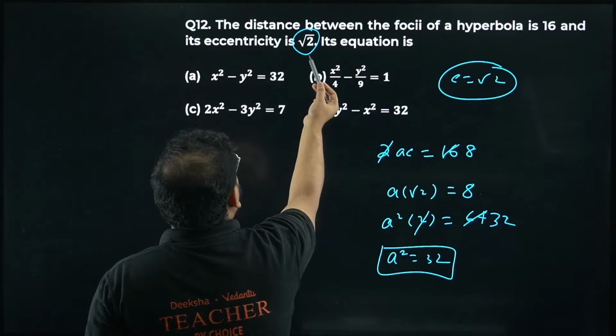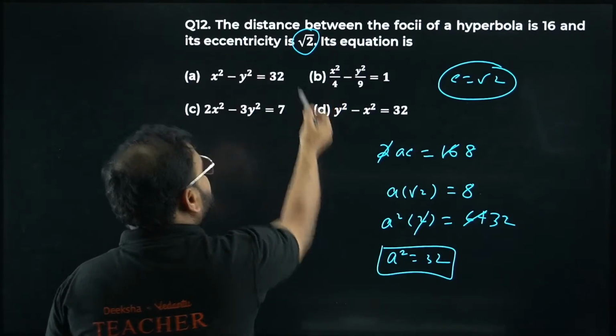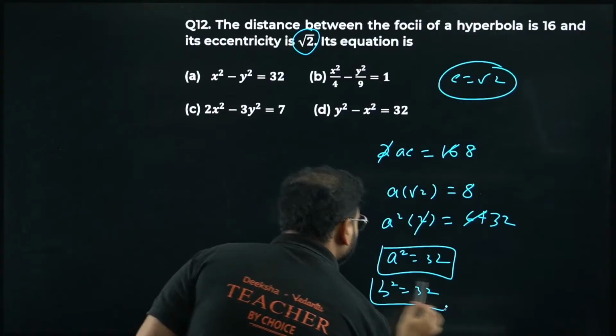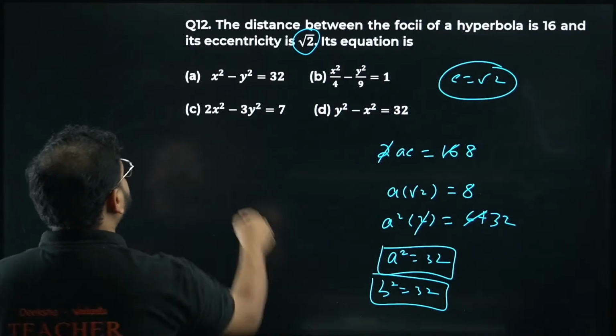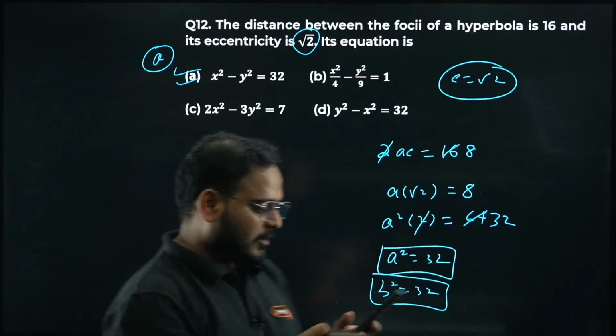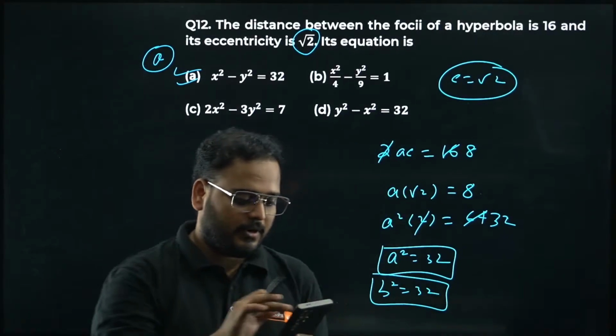It's a rectangular hyperbola, right? Yes, root 2 means rectangular hyperbola. Correct. Means you'll have this value also as 32, making this answer option A, right? Please check. 12th is done.